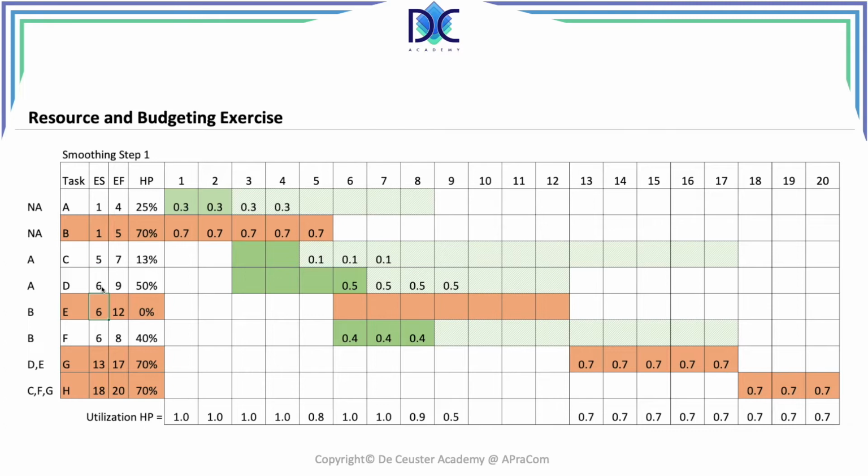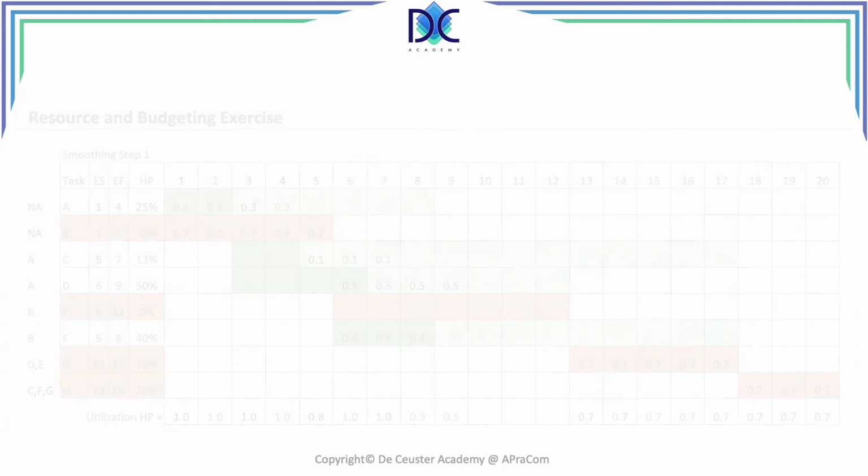The duration doesn't change. So D will now be starting in period 6 and finish at period 9. So basically what we see here is that we have a solution. So let's go back to the presentation and see what we can do with this.